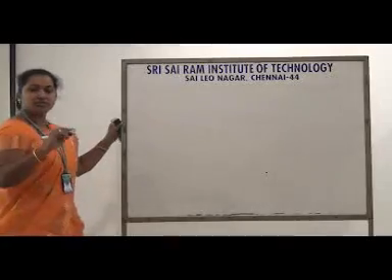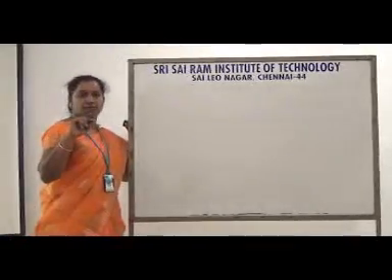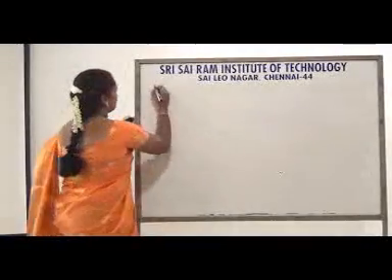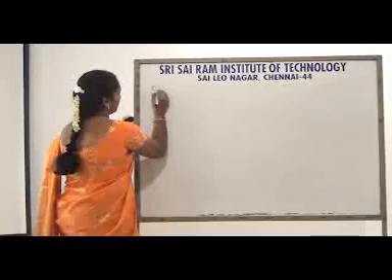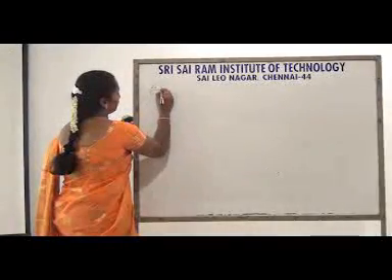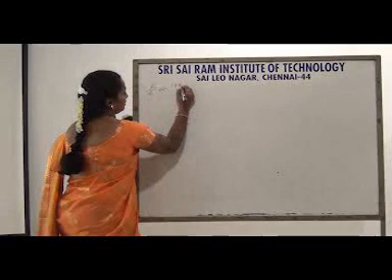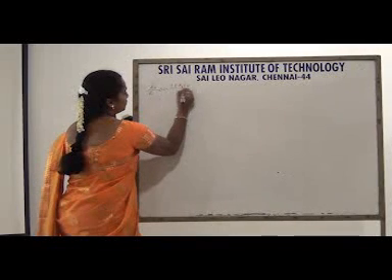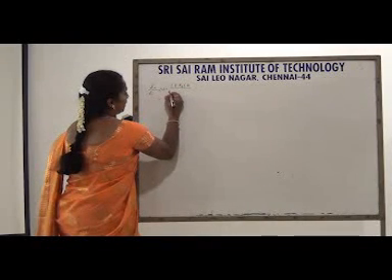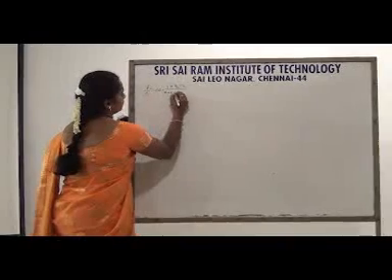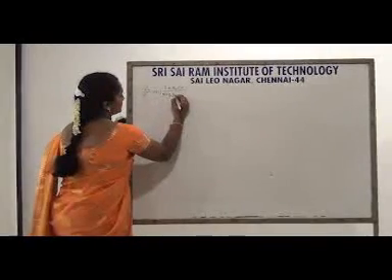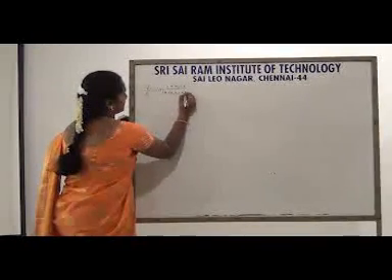So the transfer function we obtain from the RC network of the lag compensator is E_0 by E_i of s is equal to 1 plus R2 Cs, whole divided by R1 plus R2 into Cs plus 1.